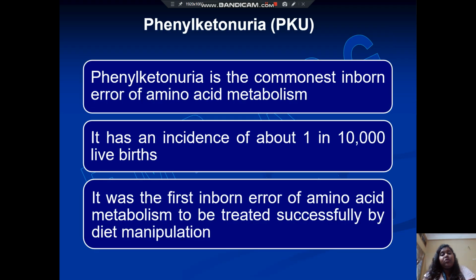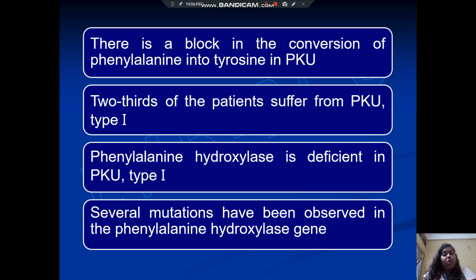Now comes phenylketonuria, that is PKU. Phenylketonuria is the commonest inborn error of amino acid metabolism. It has an incidence of about 1 in 10,000 live births; out of 10,000, only one may be affected. It was the first inborn error of amino acid metabolism to be treated successfully by diet manipulation. There is a block in the conversion of phenylalanine into tyrosine.